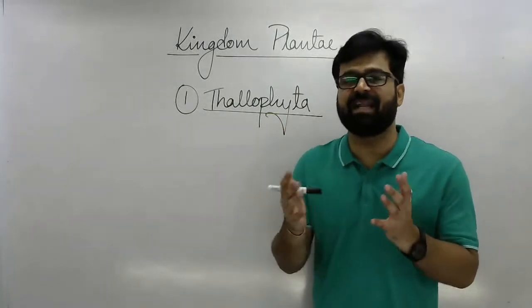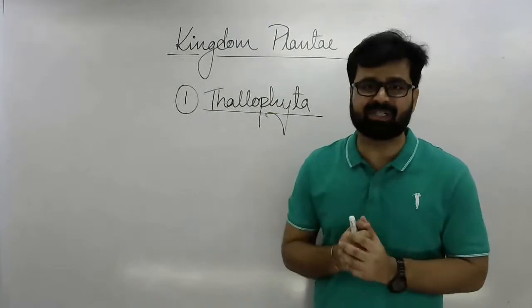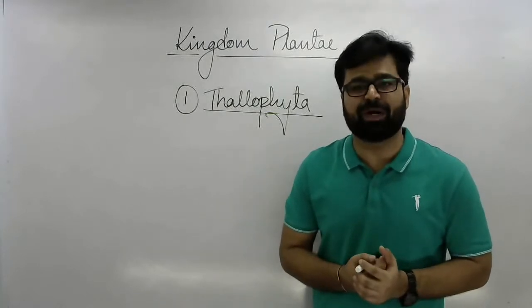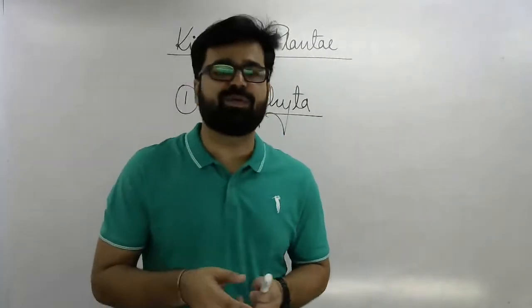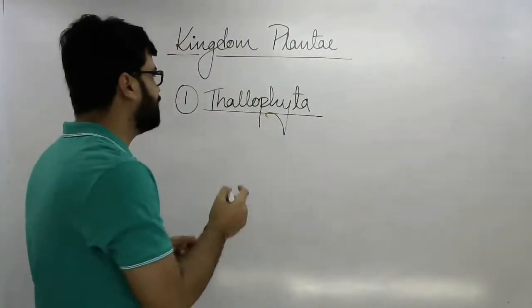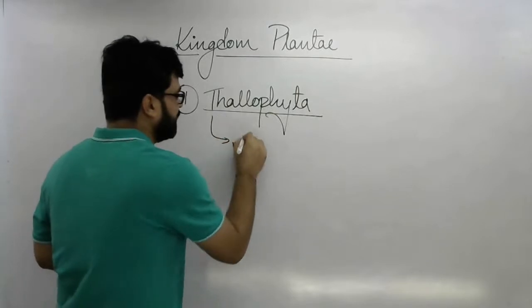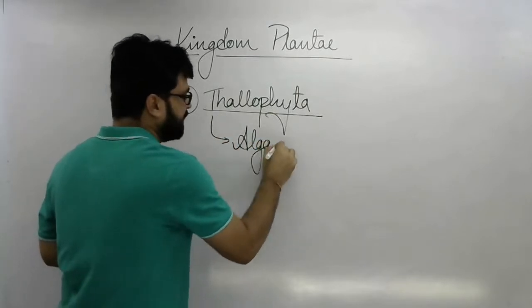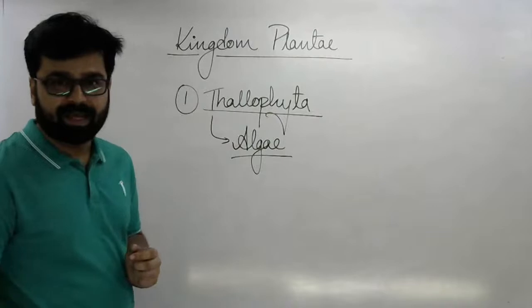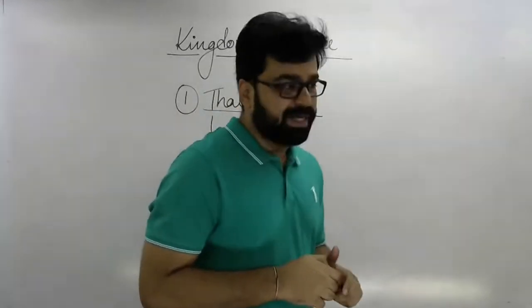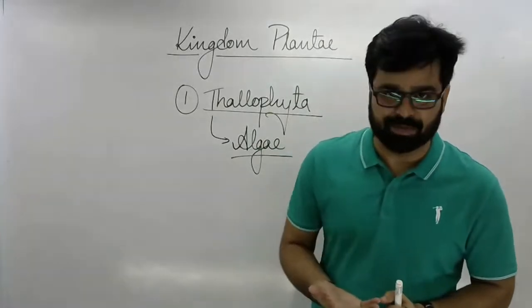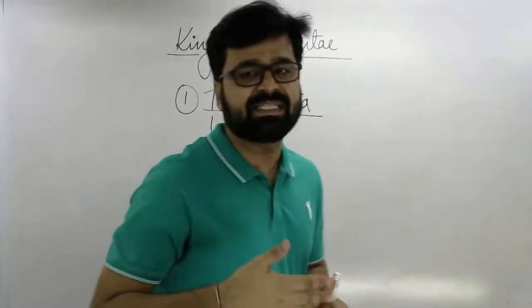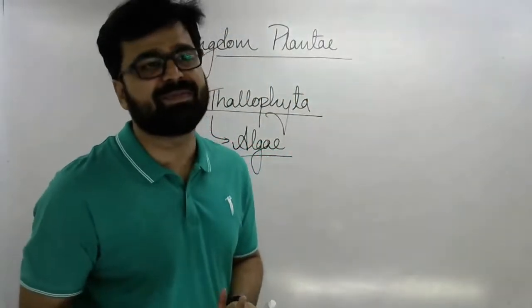They just have a thallus-like structure, a sac-like structure, non-differentiated body. All right, and we have one member which belongs to this group, thallophyta, and that member, the very diversified algae. Okay. Now, in the last class, we have discussed the different groups of algae also. Okay. Now, today we will discuss in detail about all the types of algae.